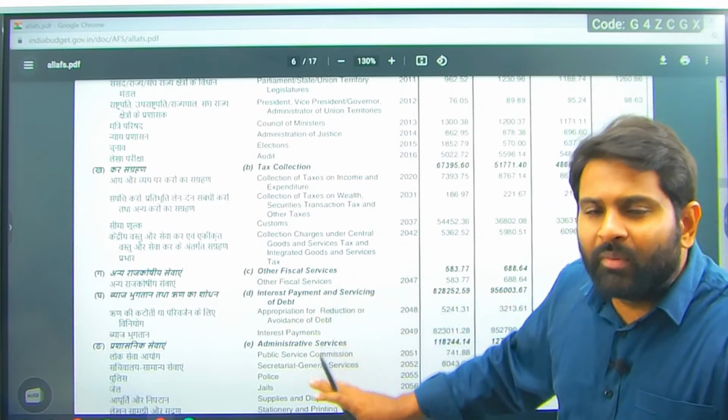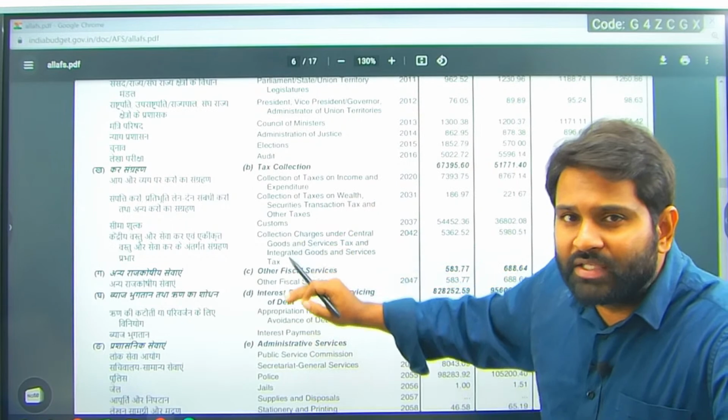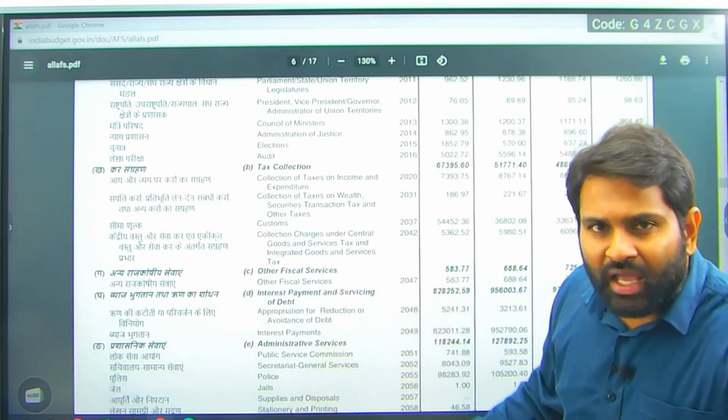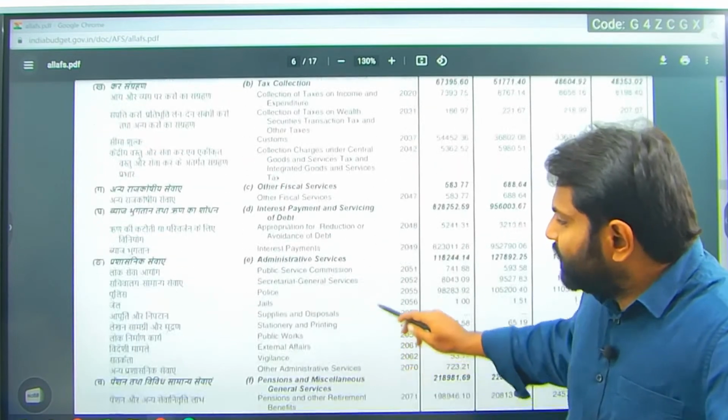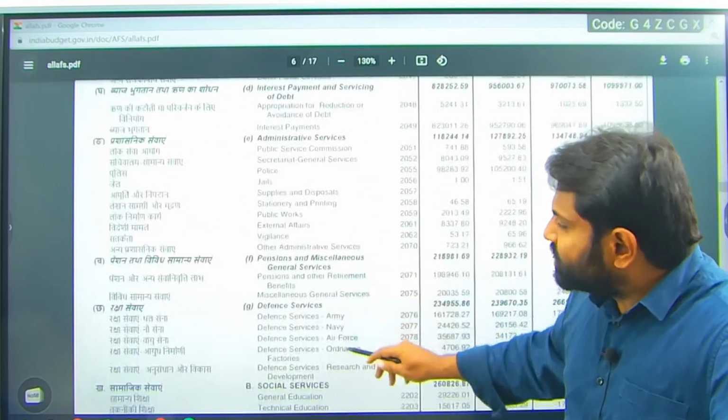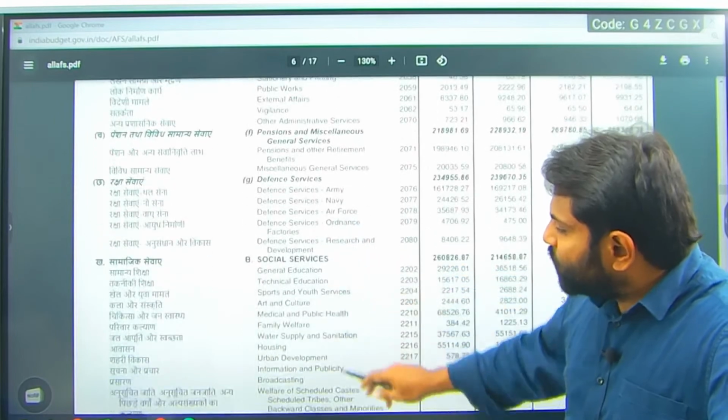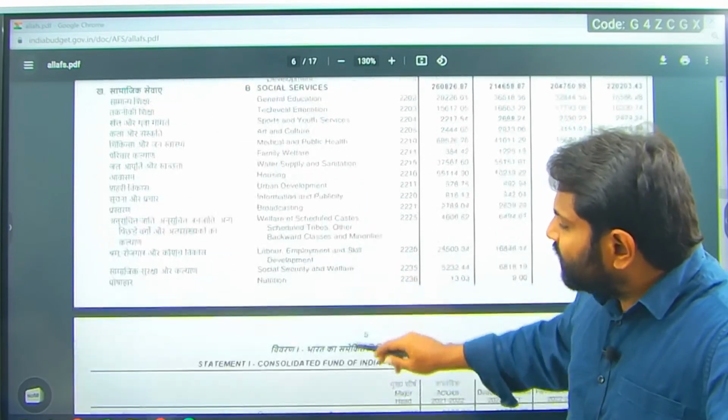Here you don't have to remember the numbers. Here try to see how the money is going. I'll show you the numbers again. I'll show you the numbers which you need to remember. For administrative services, for pensions, for defense services, for social services, right?